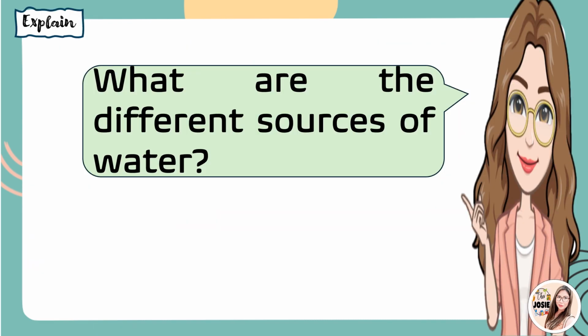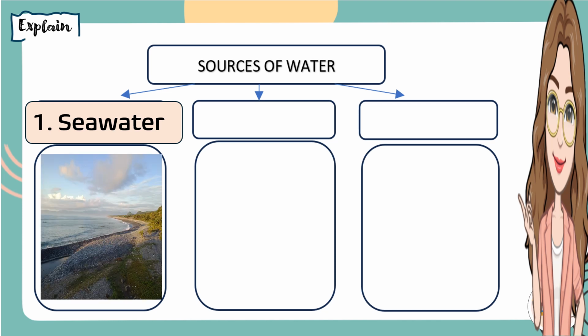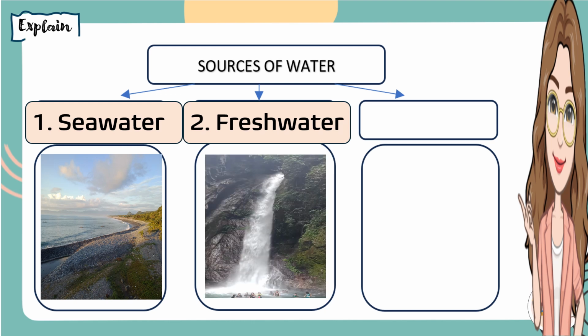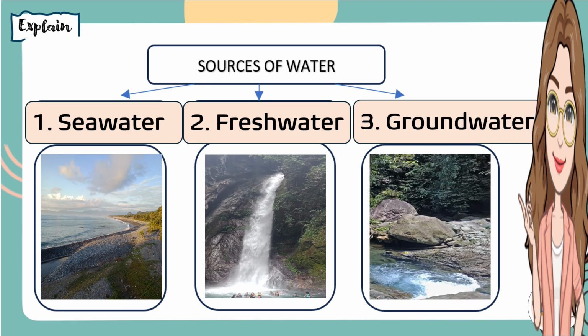Based on your activity, what are the different sources of water? Very good. We have 3 main sources of water. The first one is the seawater. Example, we have the sea. The next one is the fresh water. Example is a waterfall. And number 3, groundwater. Example is the spring.